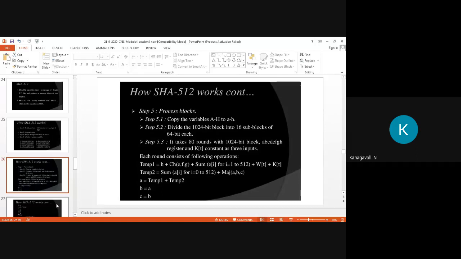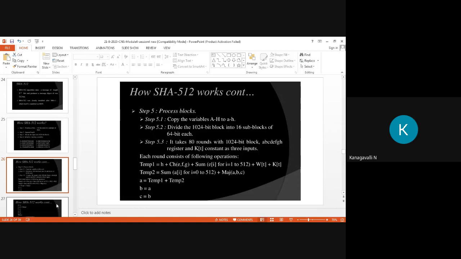So same here, step 5.1 is copy the variables capital A to H to small a to h. Then divide that 1024 bit block into 16 subblocks of 64 bits. The same here, right? You divide that 1024 bits by 64, what is your value? 16, right?